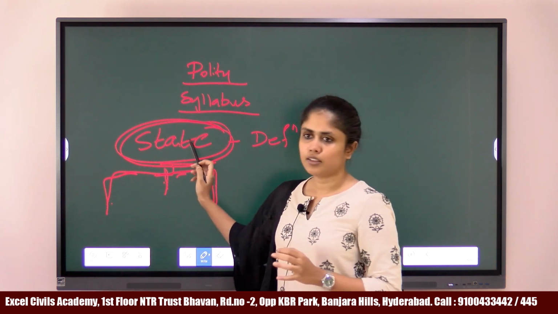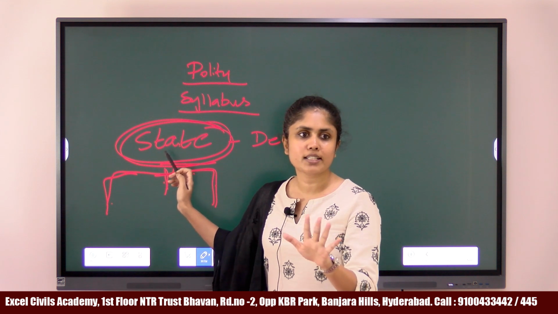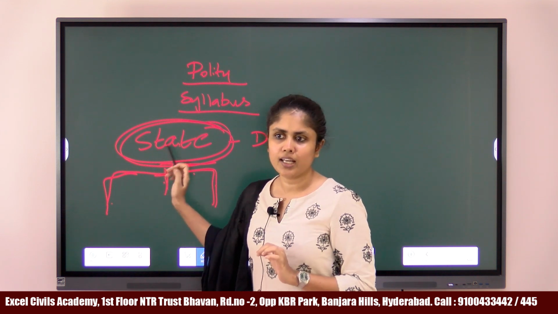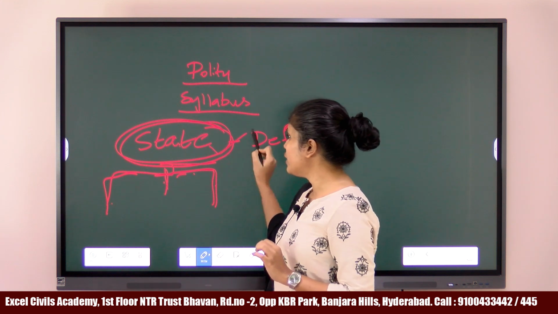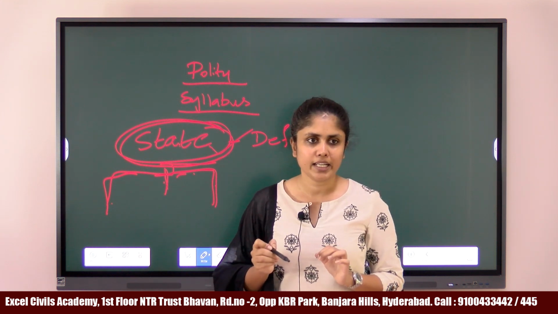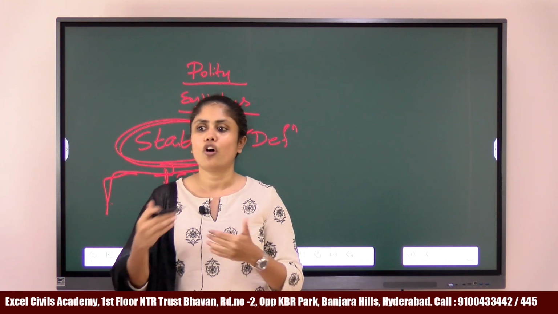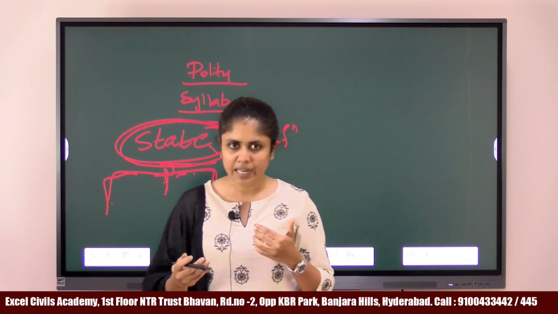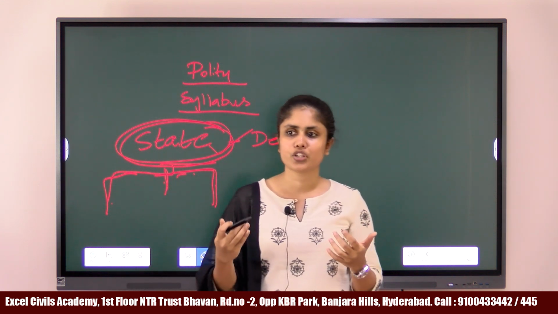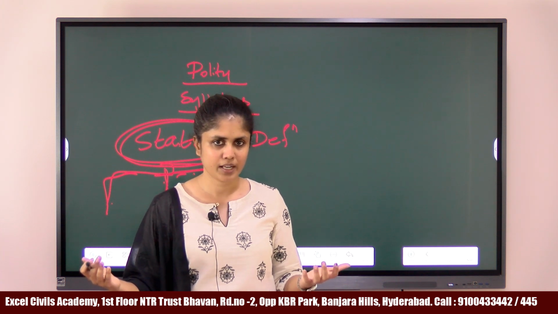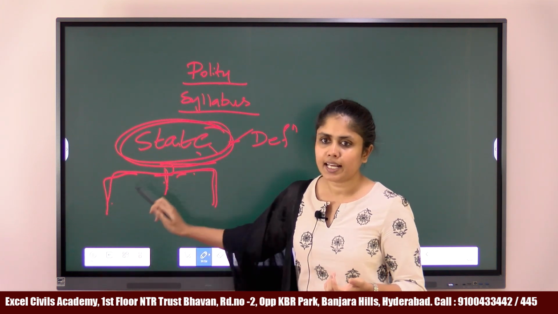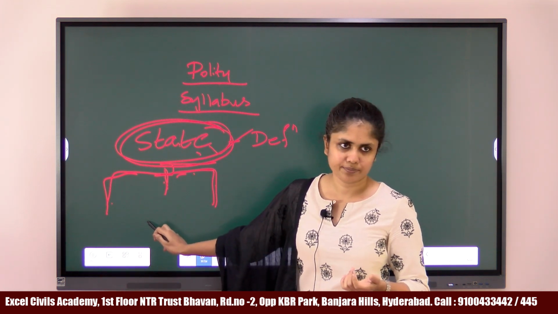So don't worry, I am not going to discuss the definition of the state today. I am only trying to explain the syllabus to you. We'll try to understand the meaning of the term state and the various organs of the state. You have the executive, the legislature, and the judiciary. These are three important organs of the state. So the definition of the state and the organs of the state.